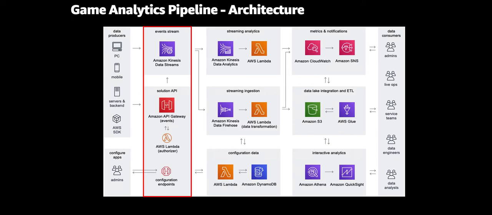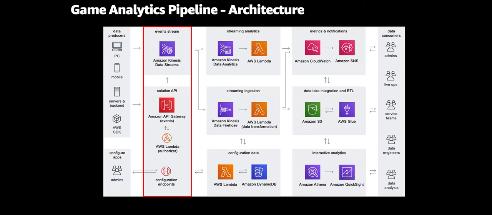Data producers send telemetry data to Amazon Kinesis Data Streams or to Amazon API Gateway. With Amazon API Gateway, our game analytics pipeline solution launches a REST API that provides an events endpoint for sending telemetry data to the pipeline. This provides an integration option for applications that cannot integrate with Amazon Kinesis directly.